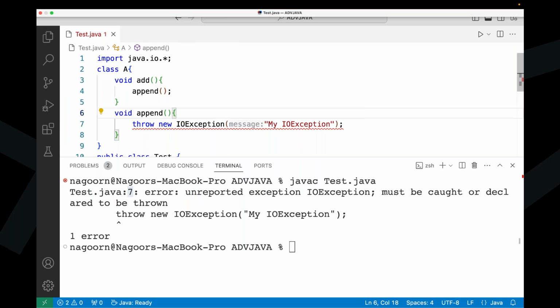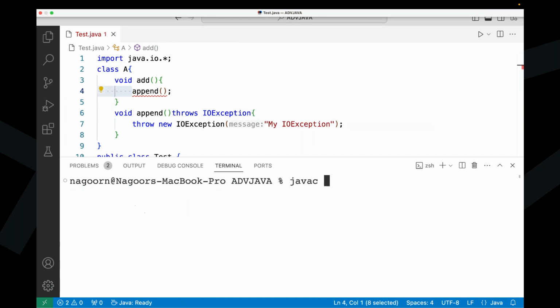For that purpose, we have to provide throws. Either we have to provide the generated exception or a super class of the generated exception. Now I'm going to provide IOException here. Now when we provide throws IOException here, I'm going to compile this program. Observe carefully. Previously we got the exception at the seventh line. Now we are going to get an exception at the fourth line.